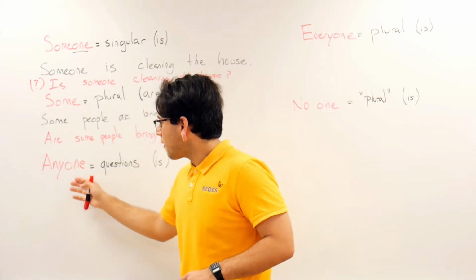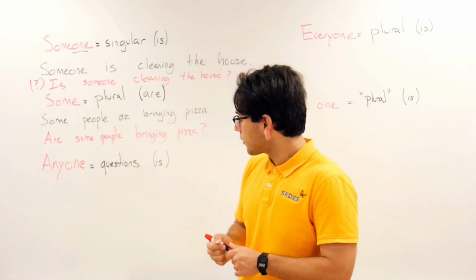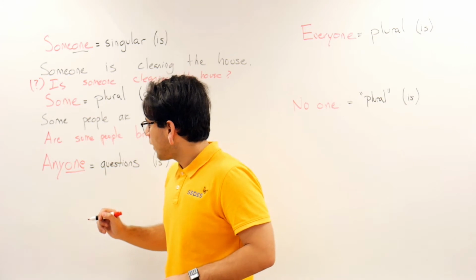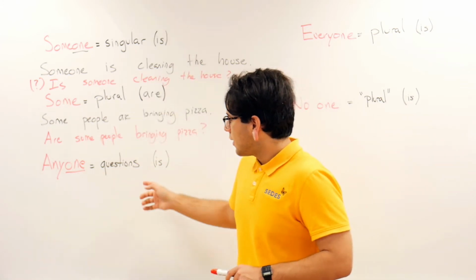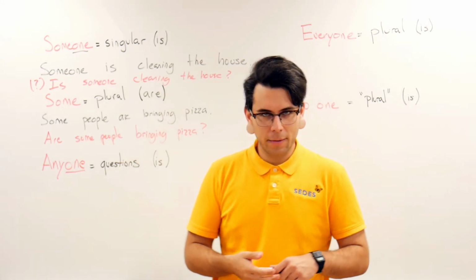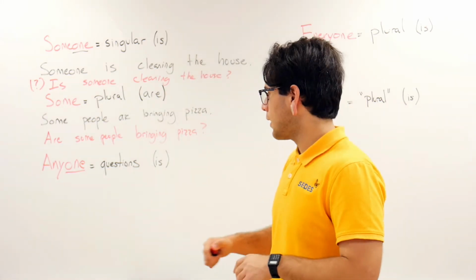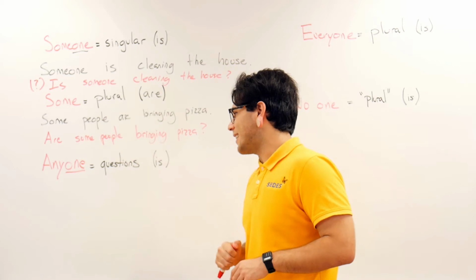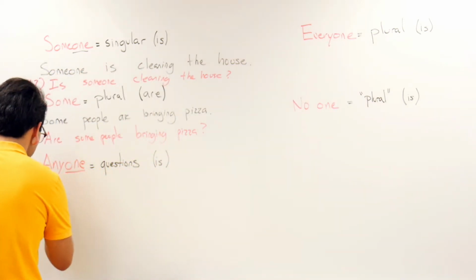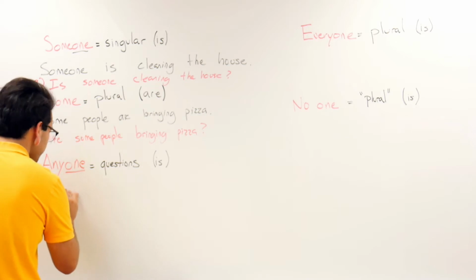Next one, we have anyone. So we still have the word one in there, but it is more commonly used in question form. You can use it in a statement, which we'll talk about in a second. And the verb to be for that one is is. We'll write the question form here. So we'll start with is. Is anyone